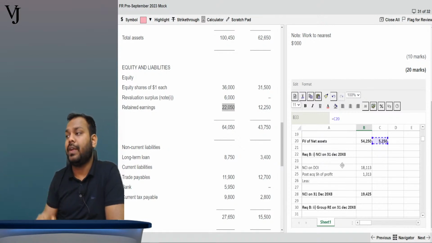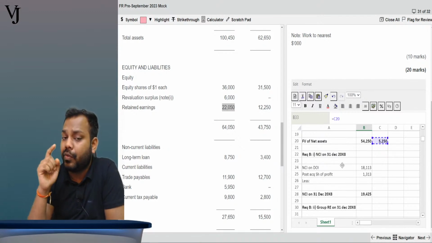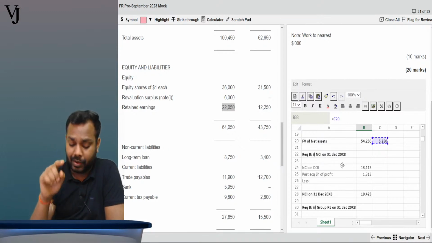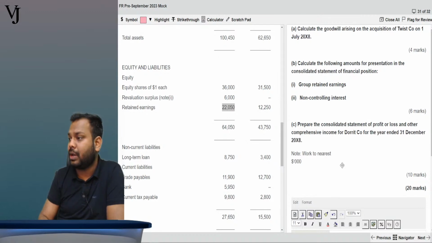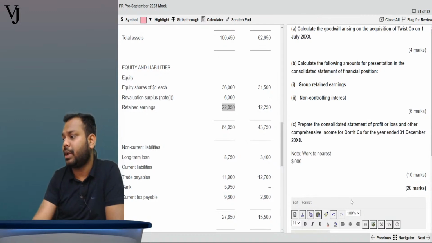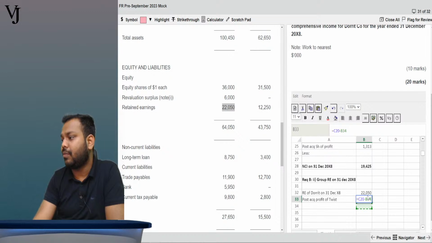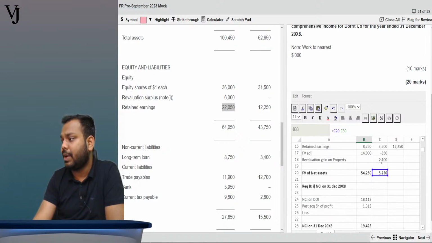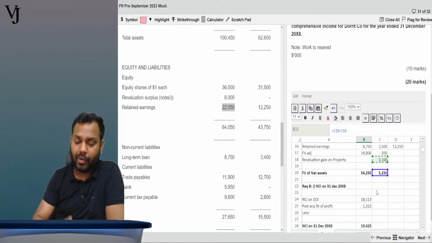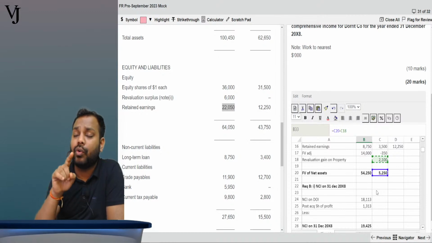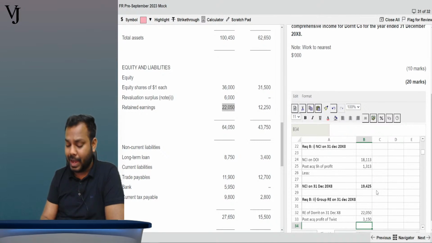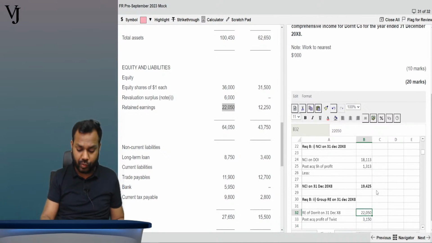This 5250 is including 2100, which will go to revaluation reserve. So I will have to exclude 2100. Why? Because this 2100 will go where? In the revaluation reserve. If you want me to show, I can show that also. Just wait a minute.